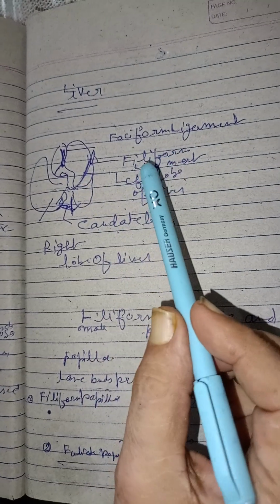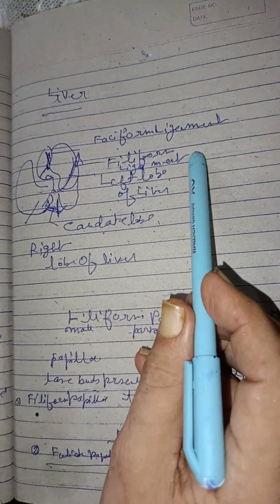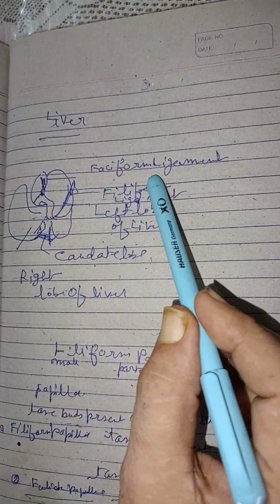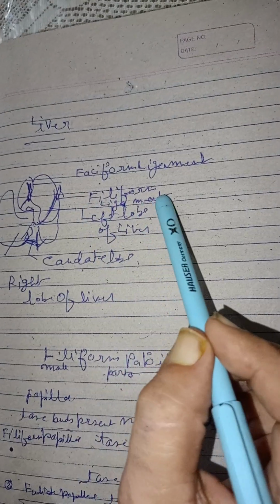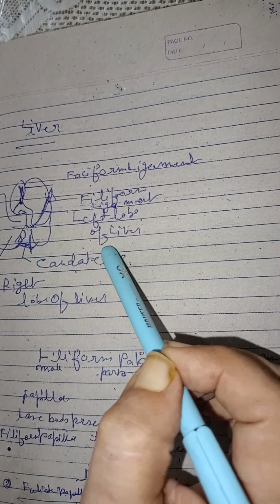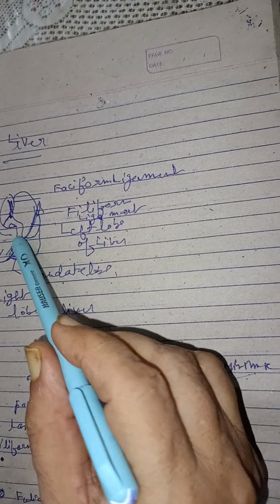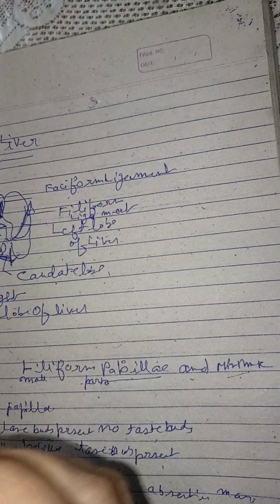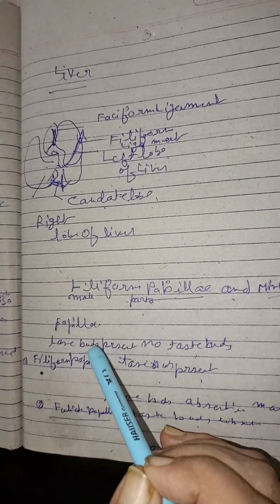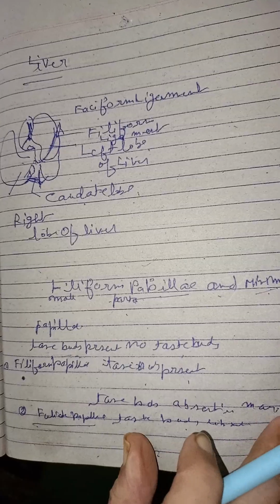Structure of the liver. The liver is the largest gland of the body, and you can see in this the falciform ligament, then left lobe, right lobe, and on the lower side the caudate lobe of the liver, and so on.